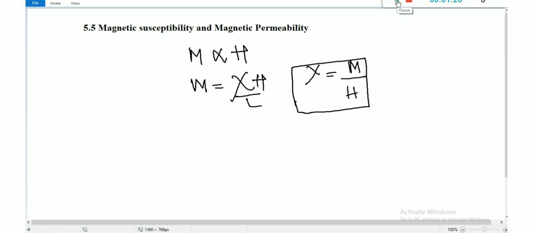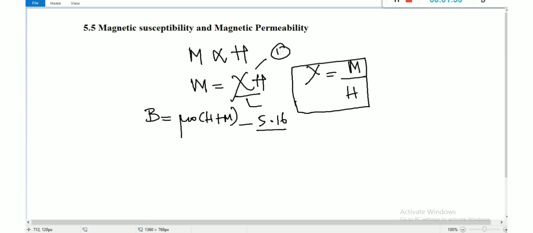In the previous study, we have seen the total magnetic field of the solenoid with the core element, that is equation 5.16 in your NCERT: B is equal to mu naught of H plus M, right? Once again I am writing equation 5.16. Now M is equal to susceptibility into H; that equation is named as 1.